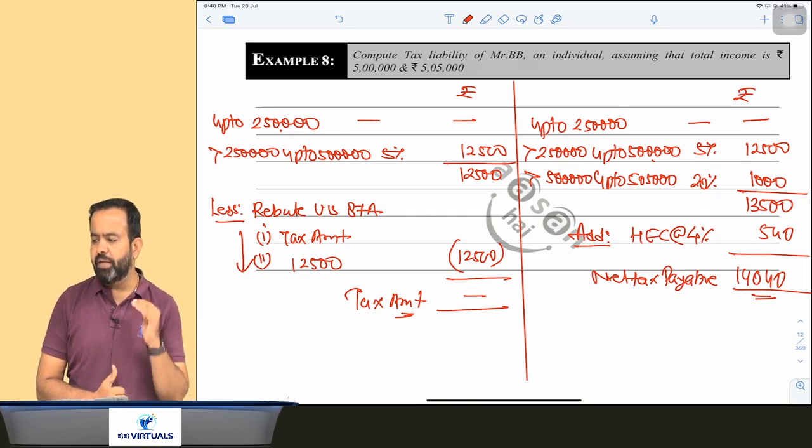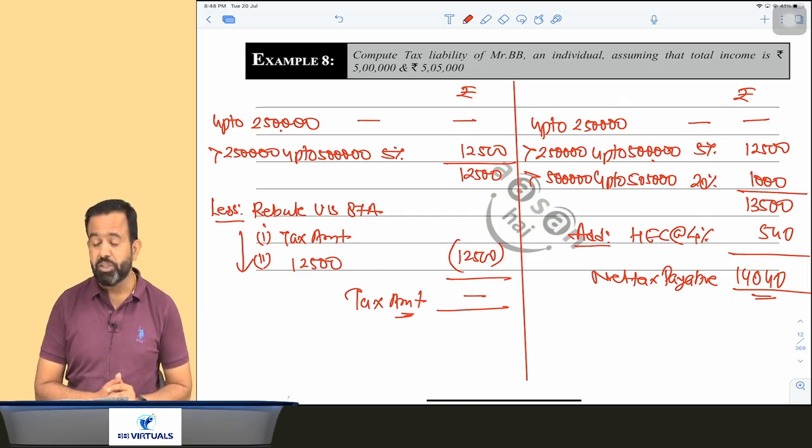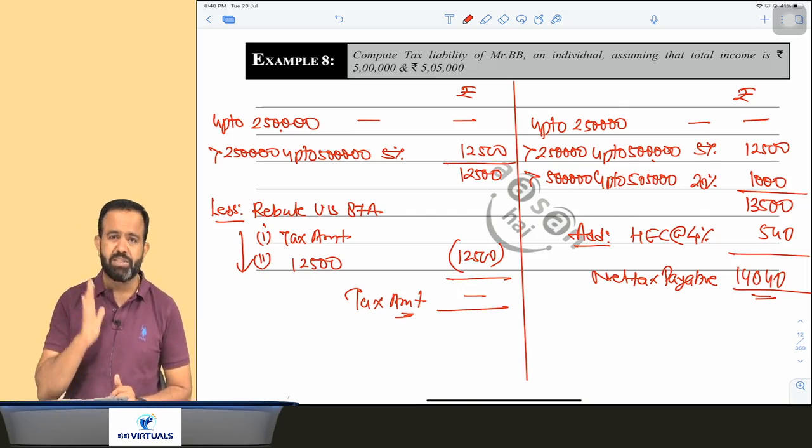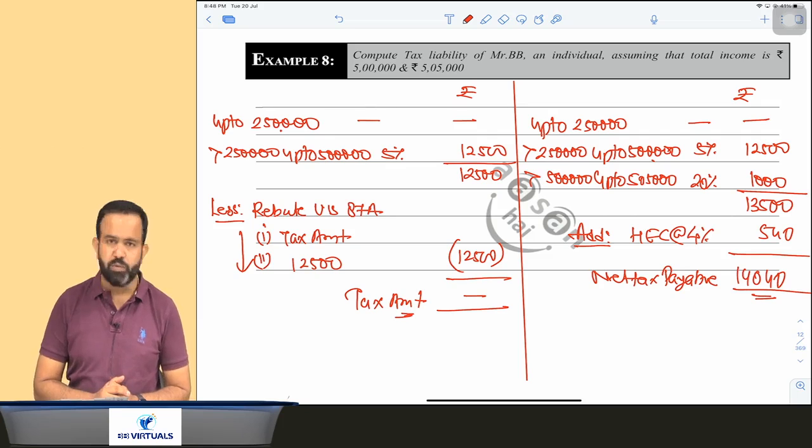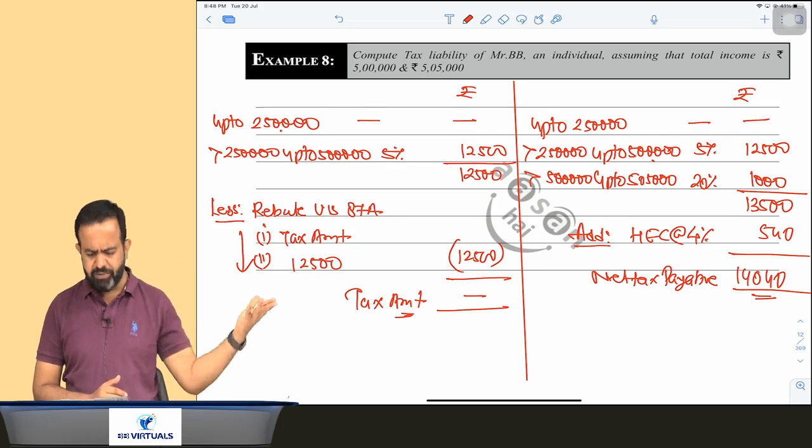Sneha, is rebate available to the tax under section 111A? Yes, it is available. There is only one exception, that is 112A. Against 112A it is not available. Other than that, it's available. No problem at all.